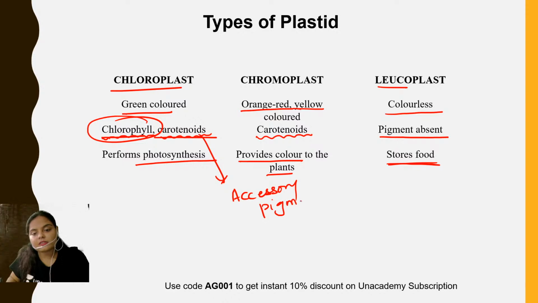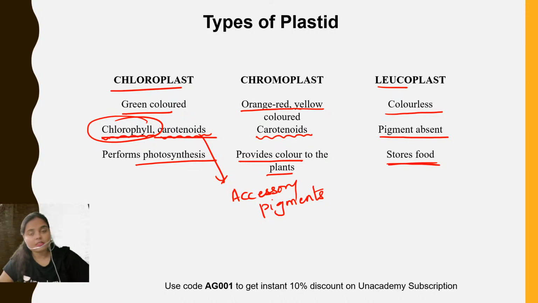All the energy which is being trapped by the carotenoids or the accessory pigments is finally transferred to the chlorophyll a molecule, or the reaction center. We'll be studying about these in detail in the photosynthesis chapter. Okay, and Neela ma'am is also discussing the photosynthesis chapter. She might have discussed all these points, right?